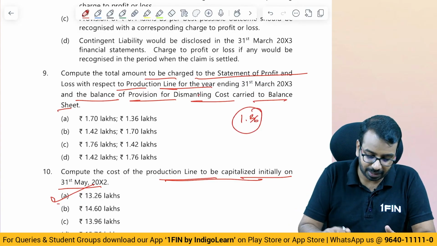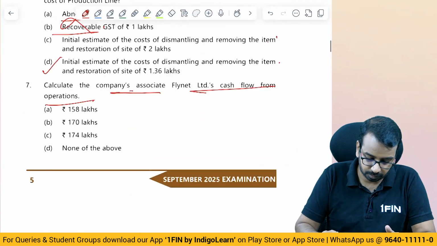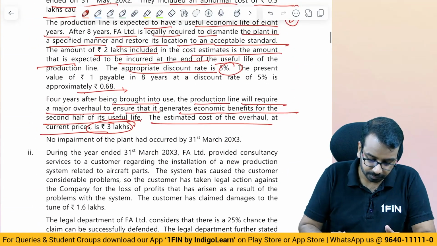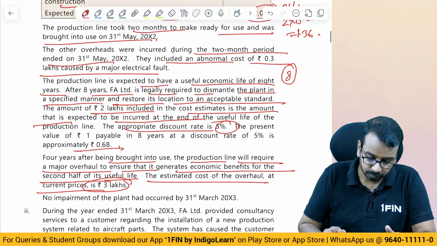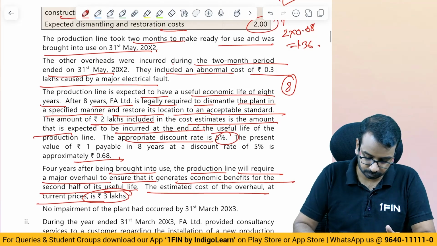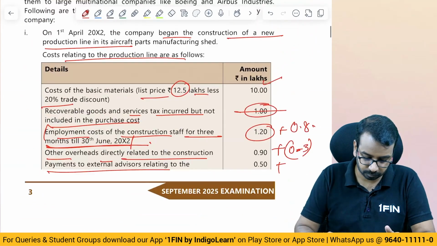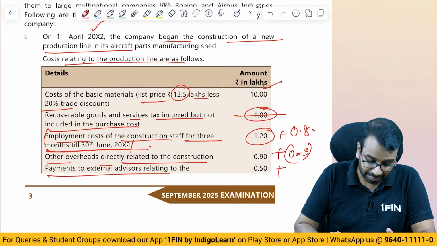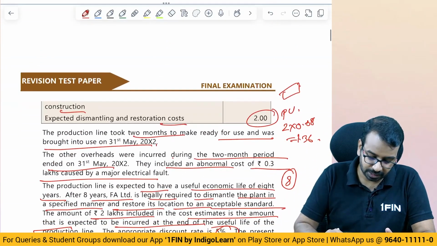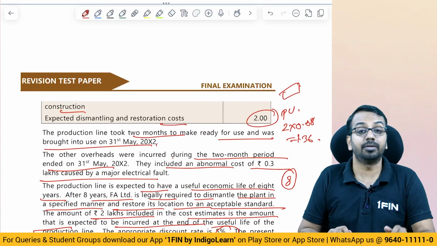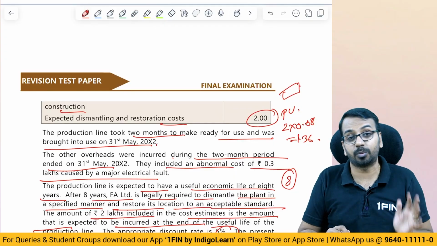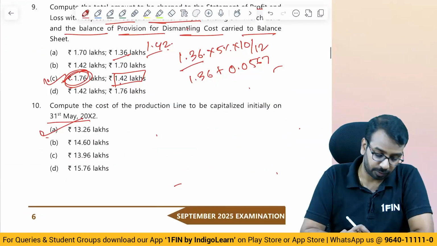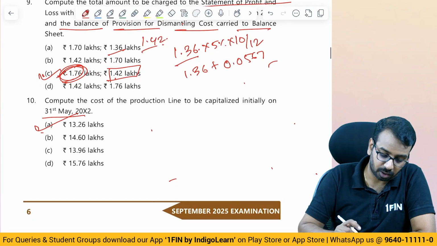1.36 is the present value on which date? On 1st April they started construction and in 2 months they completed the construction on 31st of May, which means 10 months interest has to be provided. So, closing balance, how will we determine? Now, whether this 1.76 is correct or not, we have to check it.